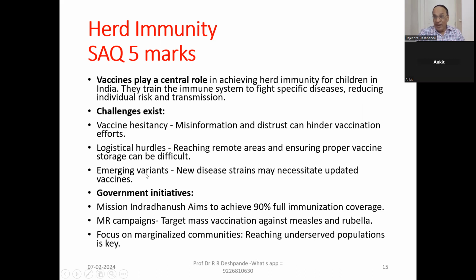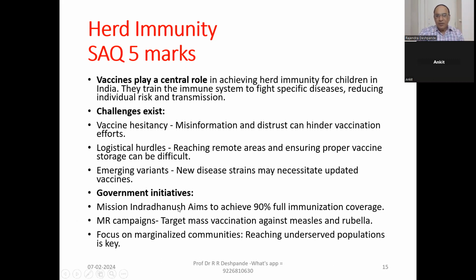Emerging variants, that is called a mutation. The original coronavirus structure of the DNA is always changing, and new variants are coming, new species are coming. Every time we think, okay, this species is not very strong, then this species is strong, and again the wave will come. And then we think, oh, what is the new vaccine then? So the one word you write down: mutation, M-U-T-A-T-I-O-N. Changing of the DNA structure of that virus. That is a challenge, okay?